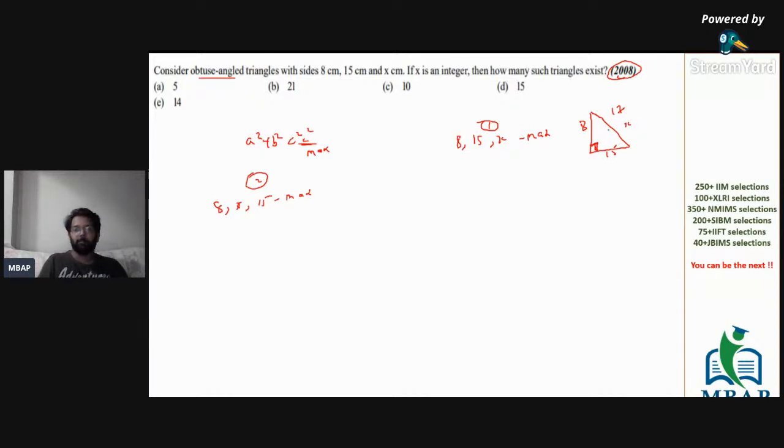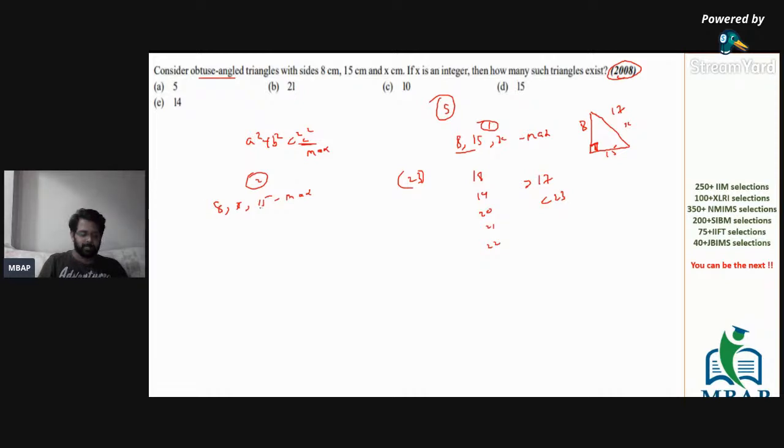We want more than 90. So we are looking at a value which is more than 17. But the sum of two sides should be more than the third side, right? Perfect. So 8 plus 15 is 23. We are looking at something which is more than 17 and less than 23. So how many values are possible? Quickly. 18, 19, 20, 21, 22 are possible. So 5 obtuse angle triangles are possible in this case. Very easily you can mark this.